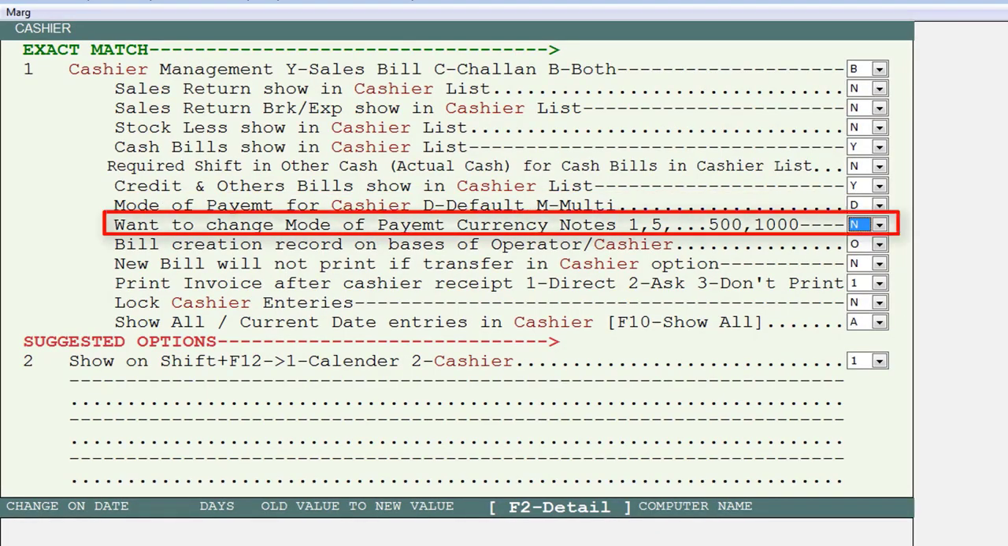Then is want to change mode of payment currency notes 1, 5, 500, etc. And this we will discuss at the end of this video, when we will go through the process of how we can tally the amount of the cash drawer.